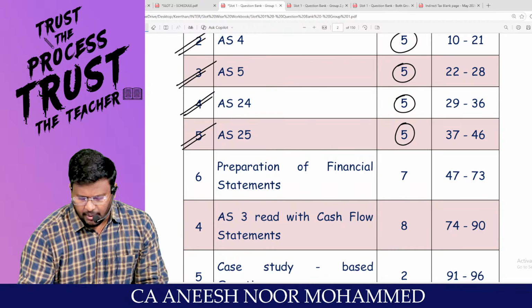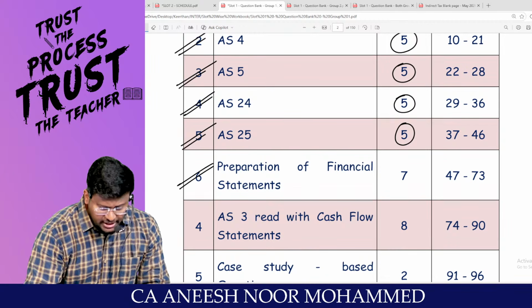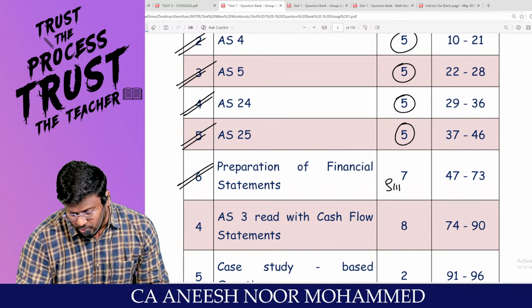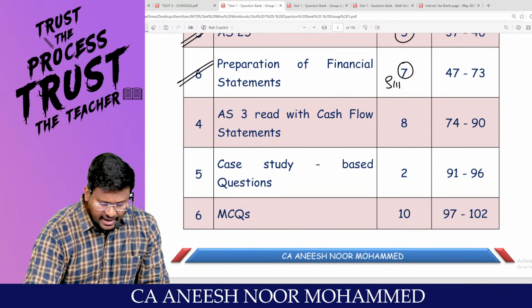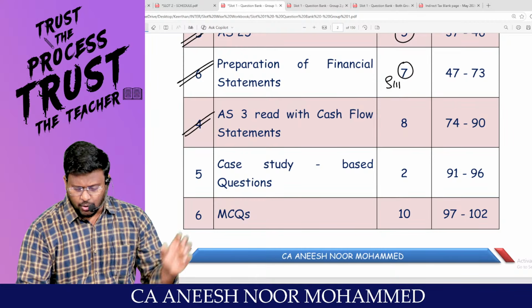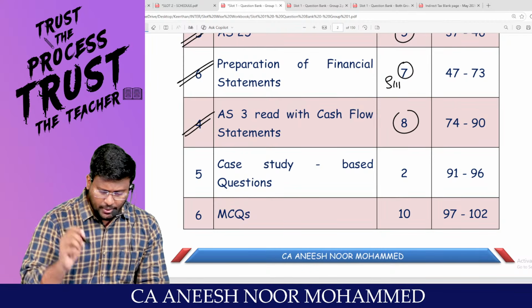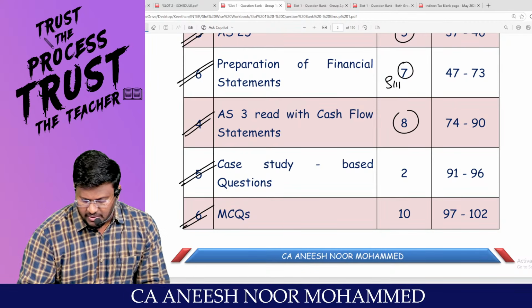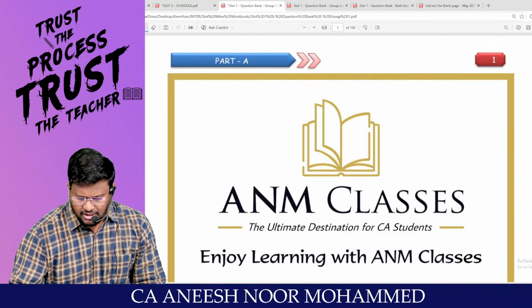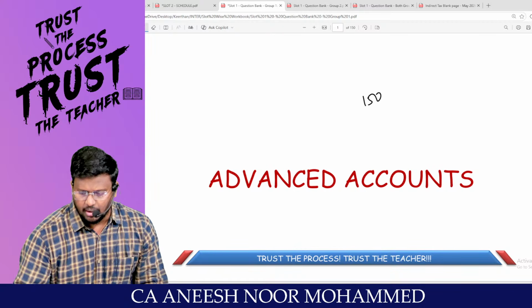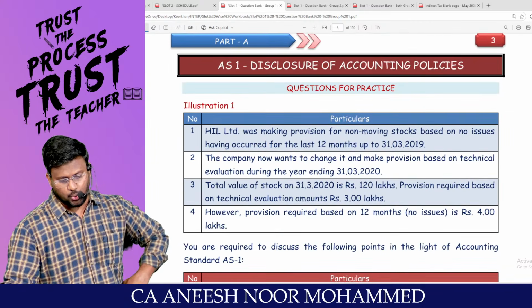AS24 and 25, these 5 questions. From preparation of financial statements, that is schedule 3, try these 7 questions on your own. And AS3, that is cash flow statement, try these 8 questions, and the case study and MCQs related to these parts. That means you should complete 150 pages, my dear lovable students, if you are a group 1 student.